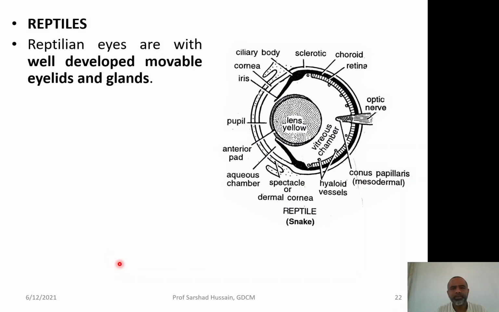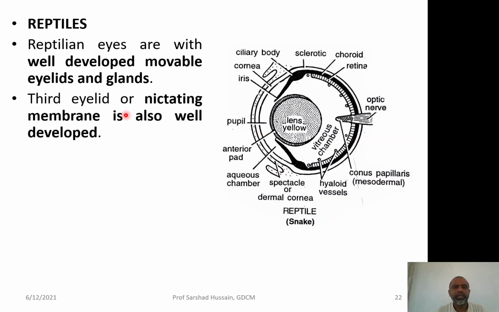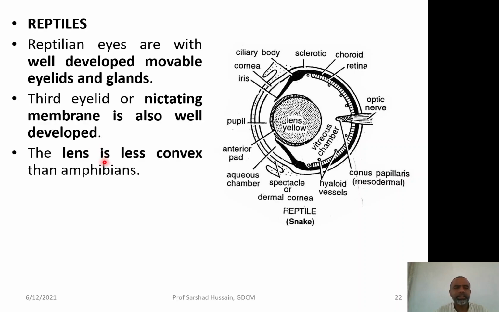Then the reptiles: eyes are with well developed movable eyelids and glands. So, their eyelids are highly movable. The third eyelid, or the nictitating membrane, is also well developed in reptiles, that we have discussed in the mammals, which serves the purpose of cleaning the eye. The lens is less convex than that of the amphibians.